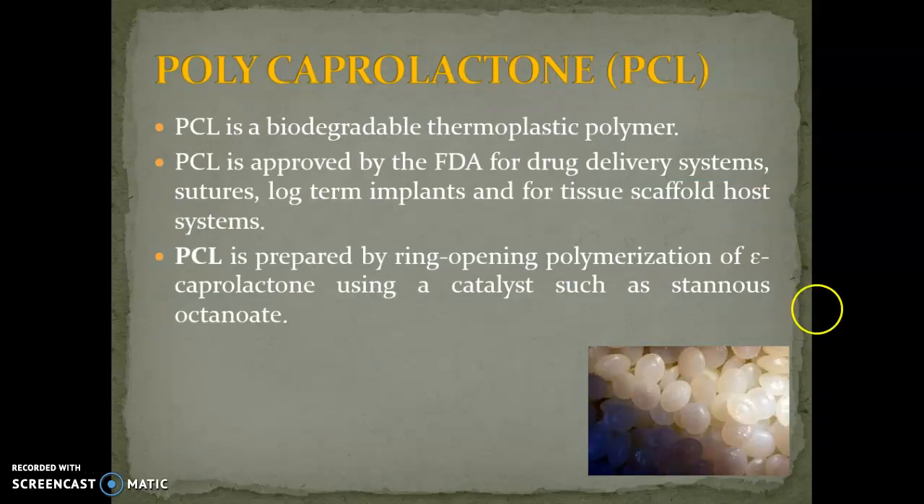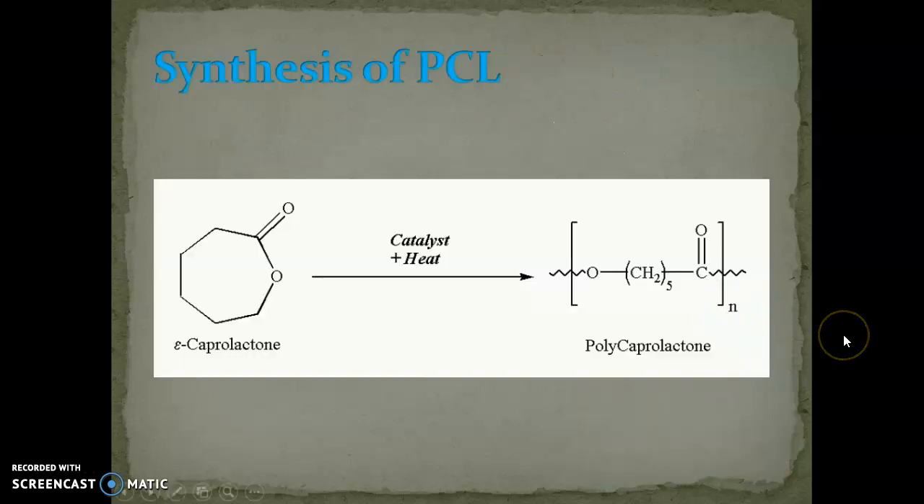Polycaprolactone. What do you mean by polycaprolactone? Polycaprolactone is a biodegradable thermoplastic polymer. Polycaprolactone is approved by the FDA for drug delivery systems such as long-term implants and for tissue scaffold host systems. PCL is prepared by ring opening polymerization of epsilon caprolactone using a catalyst such as stannous octanoate. This is the synthesis of PCL, that is polycaprolactone.